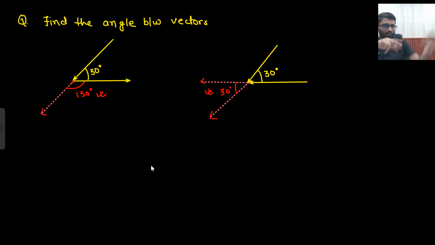Just extend both of them. When you are calculating the angle, you just need to extend it. I can extend this vector, and here also I can extend this vector. Just tail to tail I wanted to connect. So now tail to tail is connected. Here tail to head was connected.